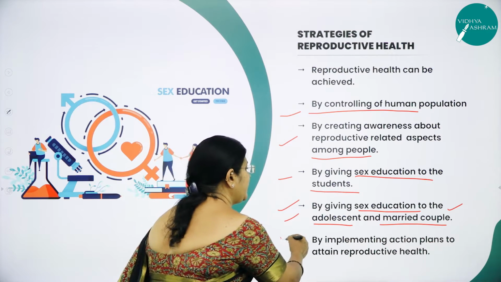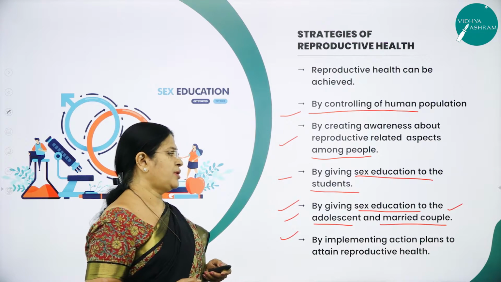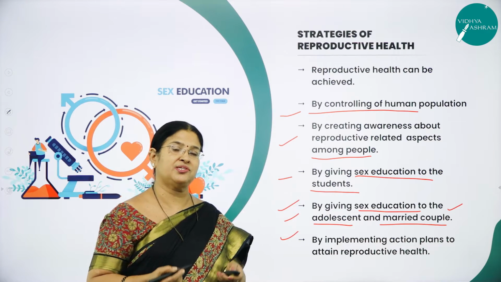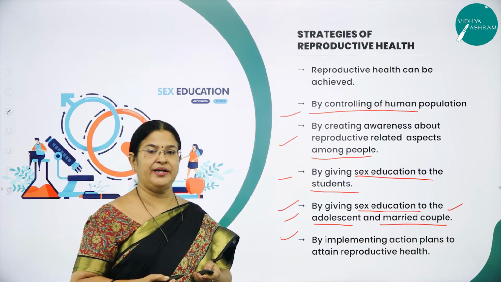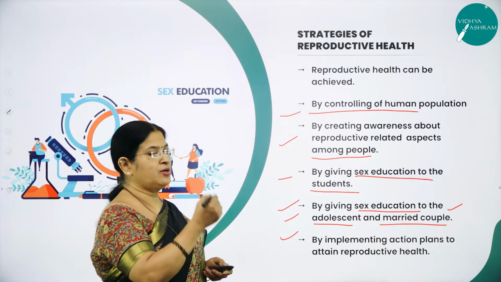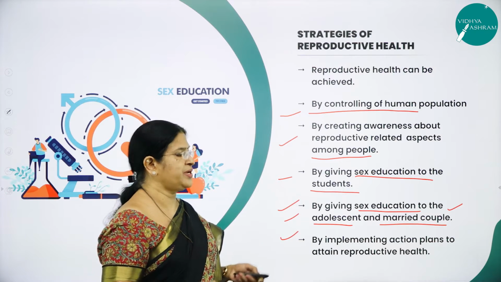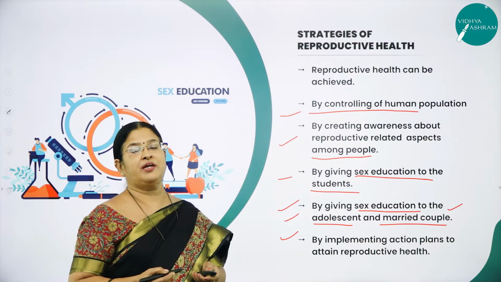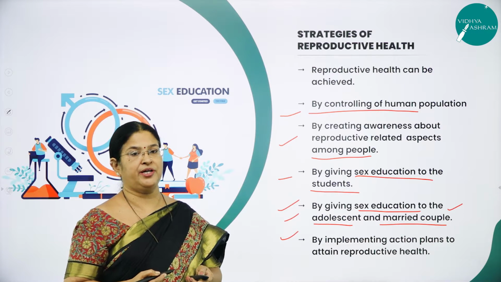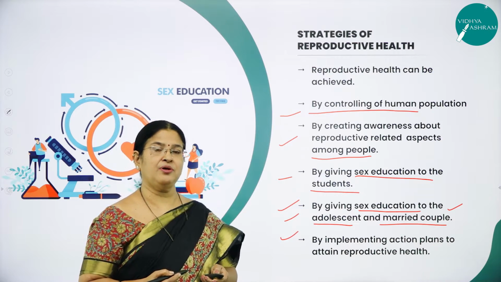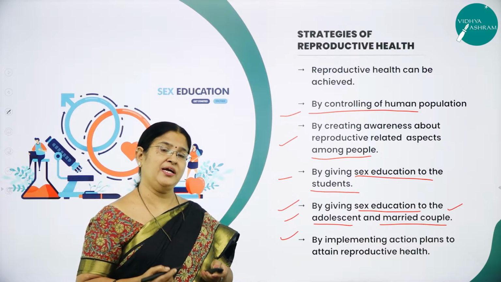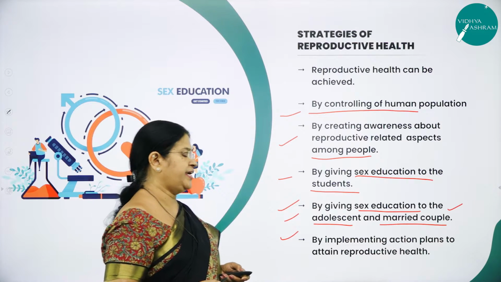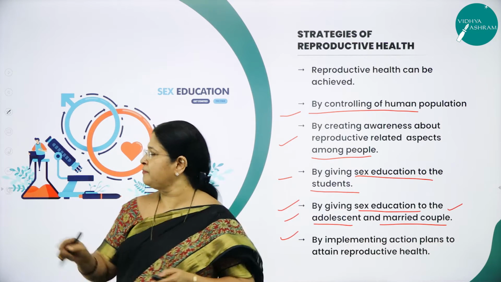Next, by implementing action plans to attain reproductive health. All these action plans should not be just in words, they should be implemented in action, right? All that we are discussing here should not just be in words, all this has to be implemented. Then only will we be able to achieve reproductive health, and our society will be reproductively healthy. So all these are the very important strategies for attaining reproductive health.